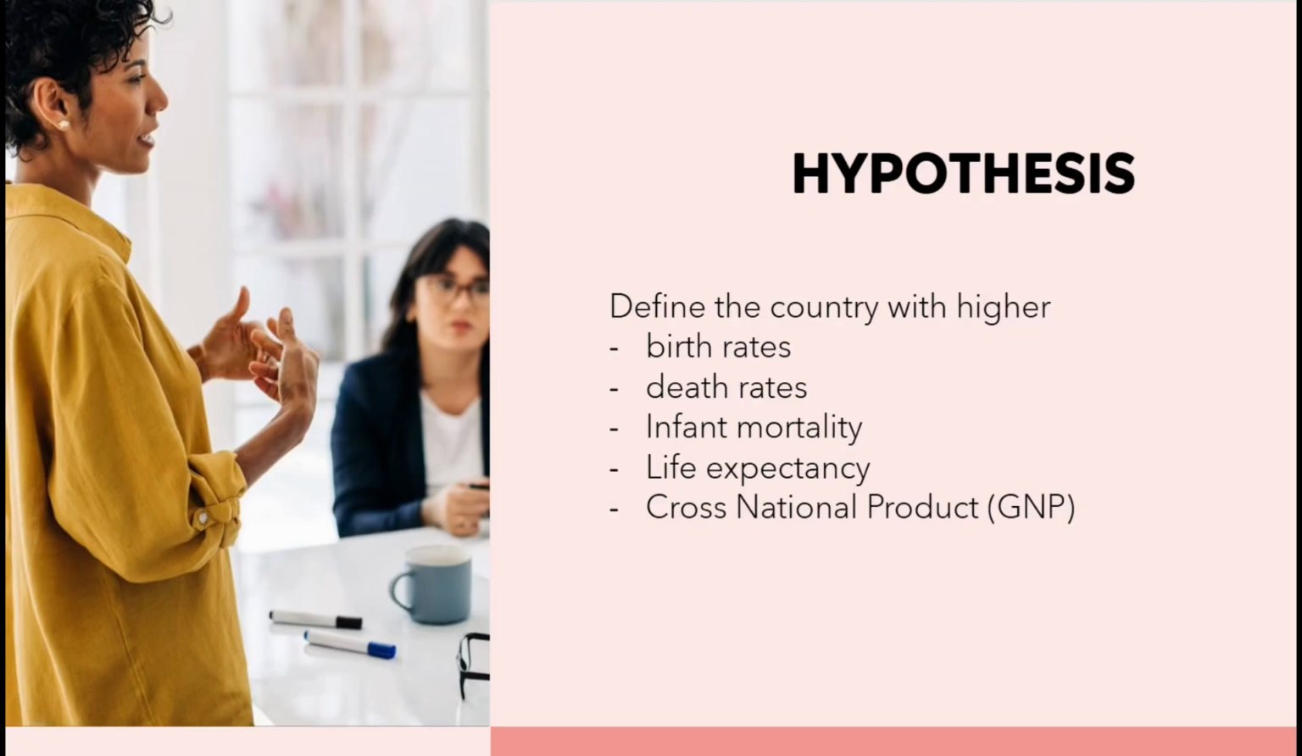Let us begin with the hypotheses of our analytics. As a collective, we firmly assert that Region 1, specifically the country of Albania, will exhibit the highest birth rate, the elevated death rate, the greatest infant mortality, and the highest life expectancy, all while possessing the lowest gross national product, GNP.